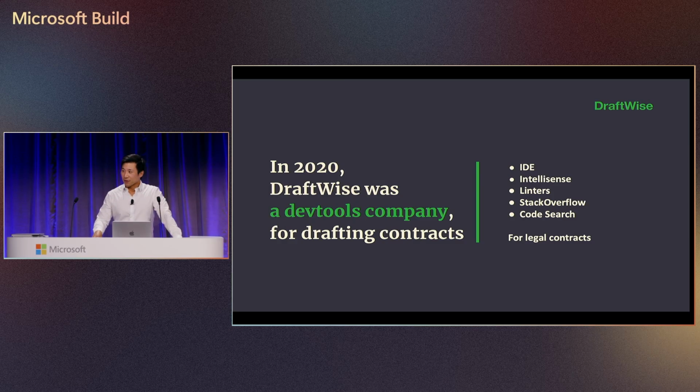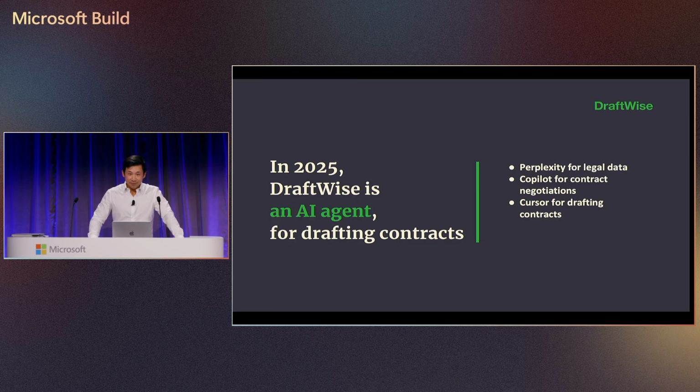But over the past couple of years, the dev tools industry has basically transformed completely because of AI, and we followed suit. Nowadays, we are an AI agent company for drafting contracts. Our core knowledge product has gone from knowledge search to more of a Perplexity-like experience. We have a Copilot for helping you negotiate, to find insights and find the best ways to beat your opposition. We also have an AI agent capable of drafting contracts, and that's what I'm going to show you today.